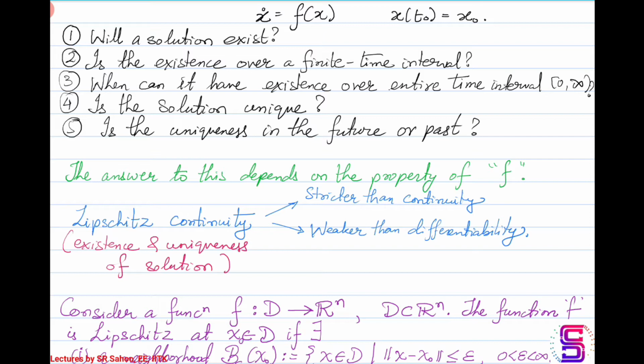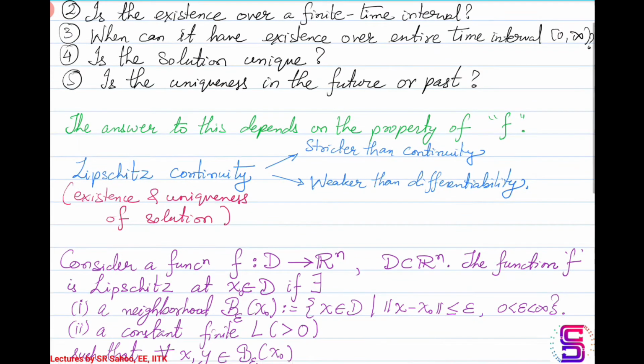Okay, so the answer to all of these depends on the property of the function f that maps x. And this is where Lipschitz continuity comes in. We'll first see what Lipschitz continuity is, and then we'll see whether, if f is Lipschitz continuous, what we can say about the existence and uniqueness of the solution to this differential equation describing the autonomous system.